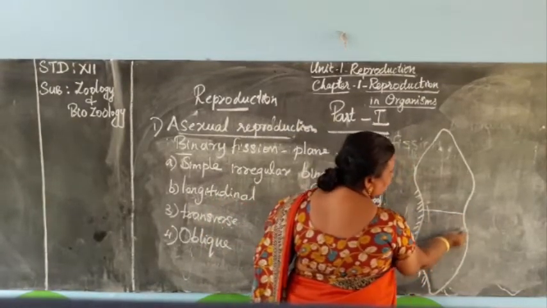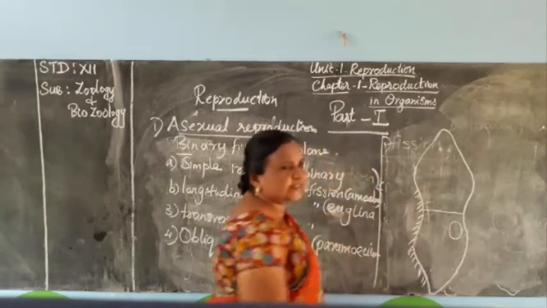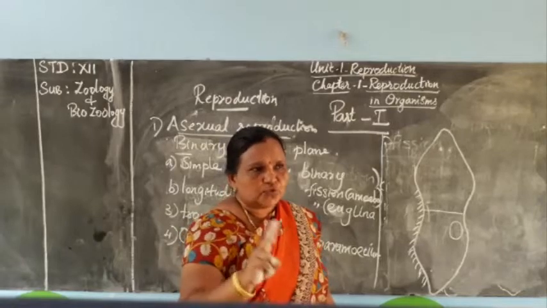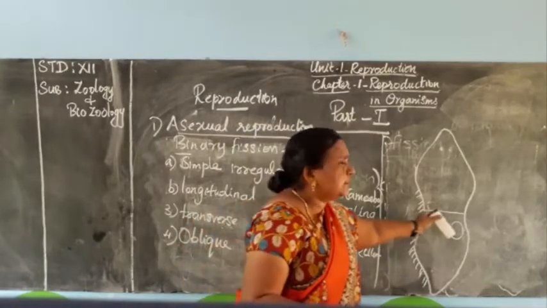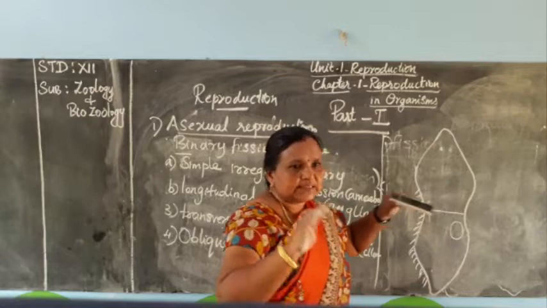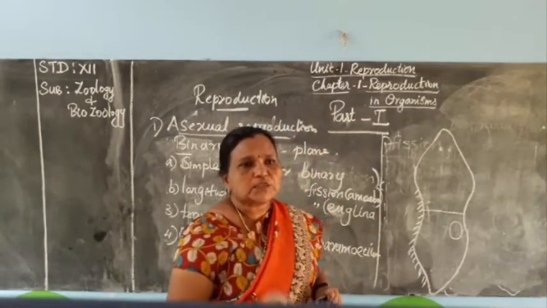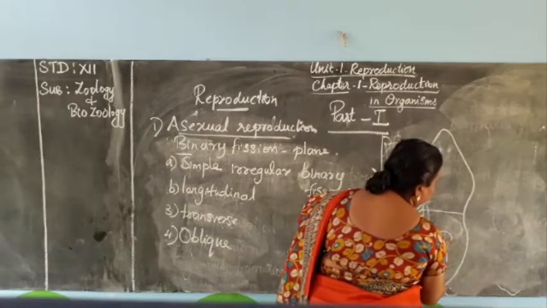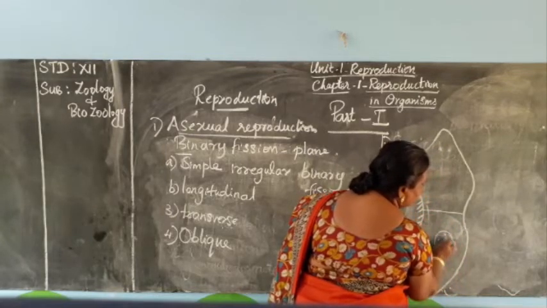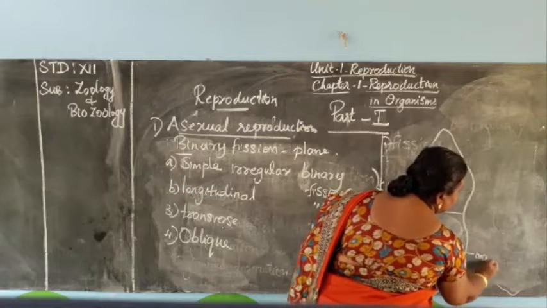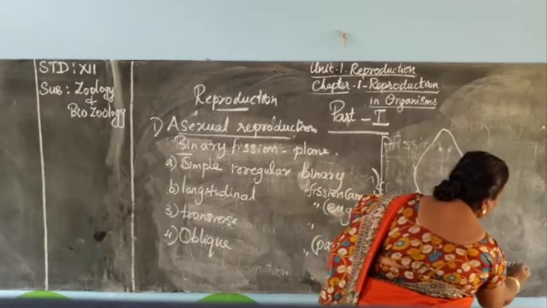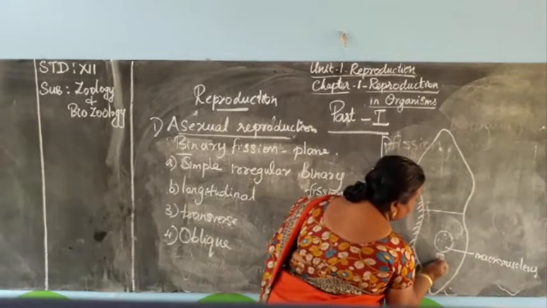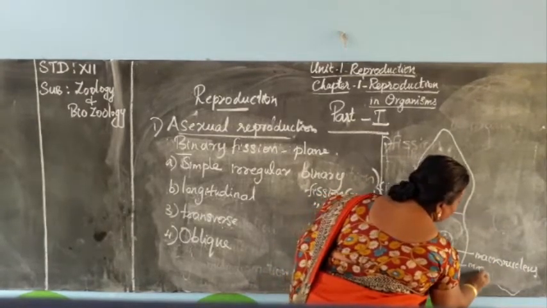First of all, two types of nucleus are present in the Paramecium. It is binucleated. One is the macronucleus, that is the large nucleus. Another one is the small nucleus, that is the micronucleus.